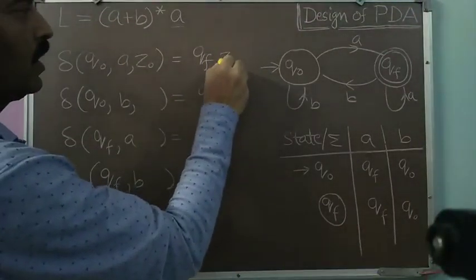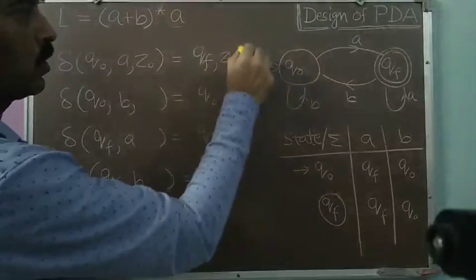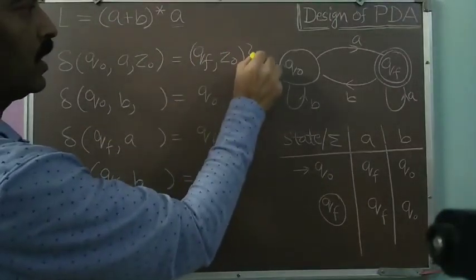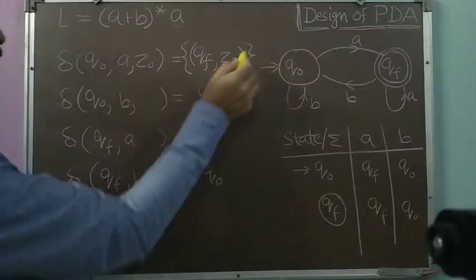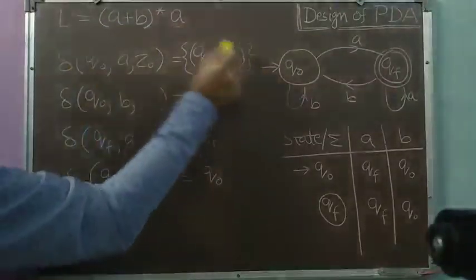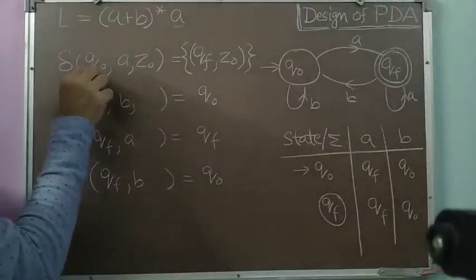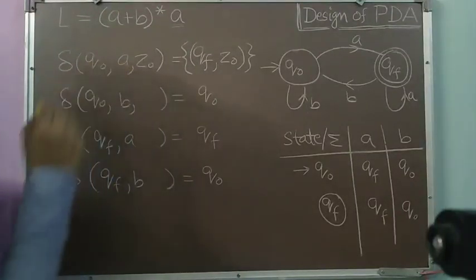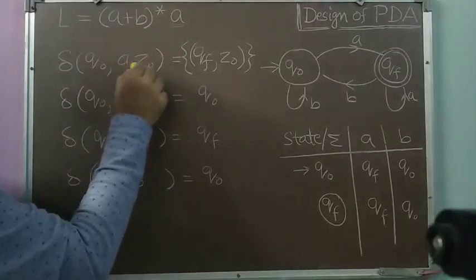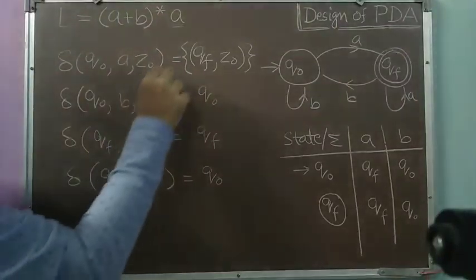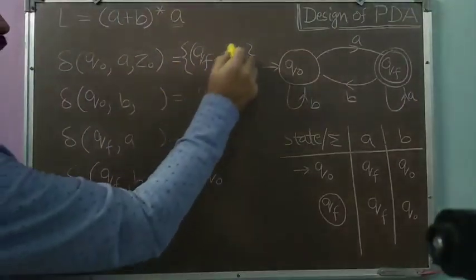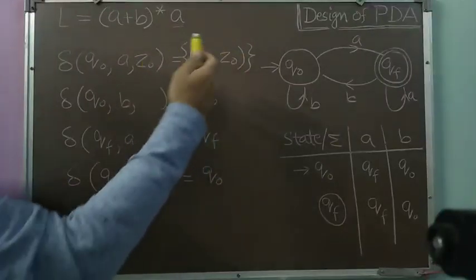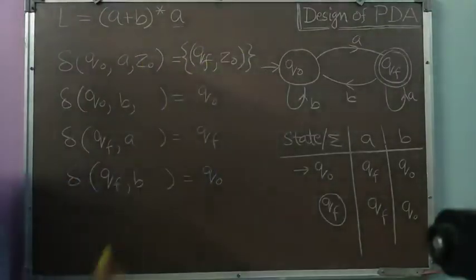And similarly, I will write a Z0 here also, put a bracket here, and then put curly braces. Now you can see that this is the transition of a PDA. If I am in the Q0 state, receiving in the input an A, and at the top of the push down store is Z0, then I will move to the state QF, and I will keep the status of the push down store as it is.